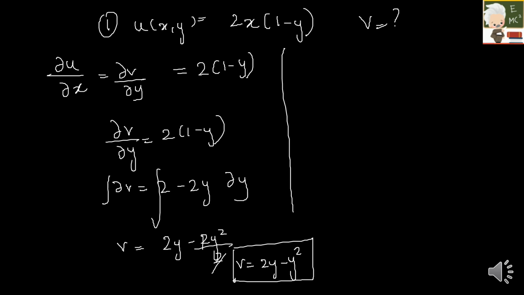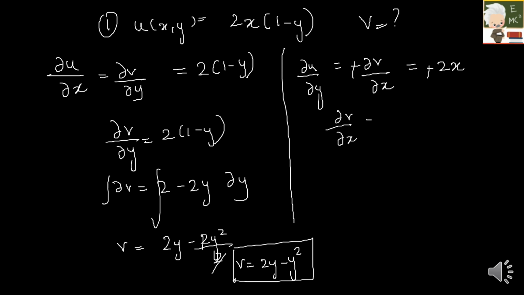Now I have to do for the second thing, which is ∂u/∂y is equal to minus ∂v/∂x. I have to differentiate u with respect to y, which would be minus 2x alone. You will be having only minus 2x. Once I differentiate, I will be getting only minus 2x. So actually there is a minus over here, so this will become positive. So ∂v/∂x is equal to 2x.